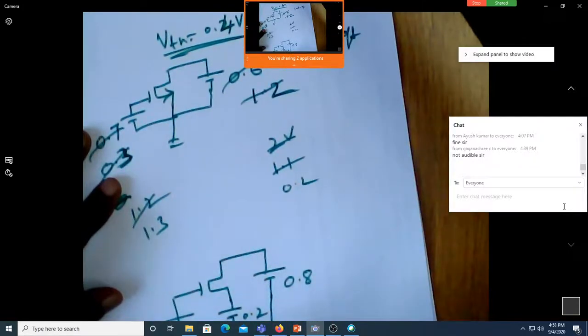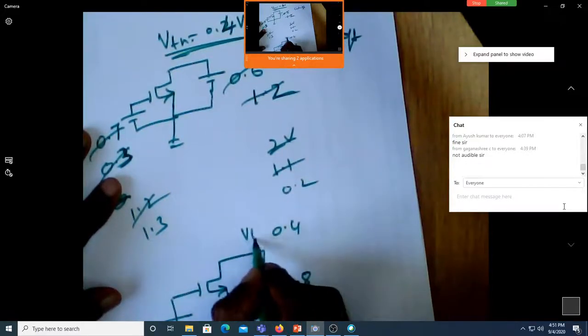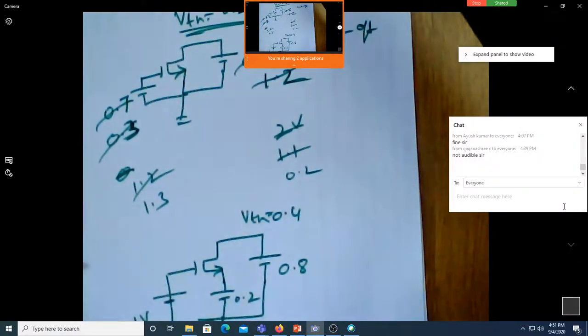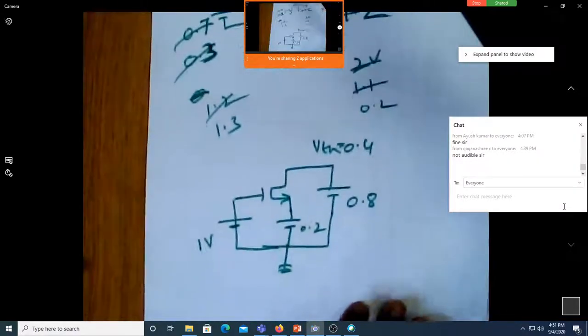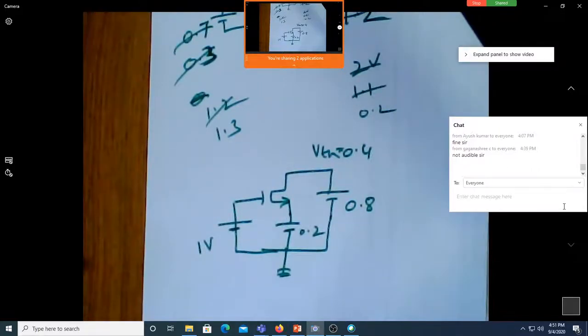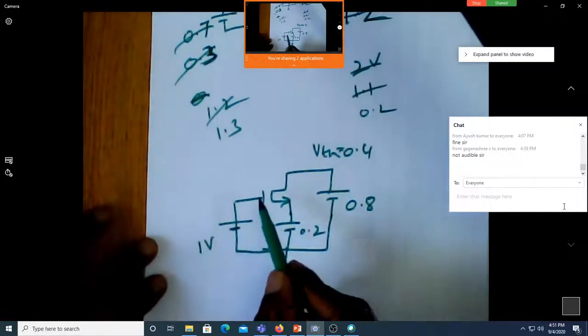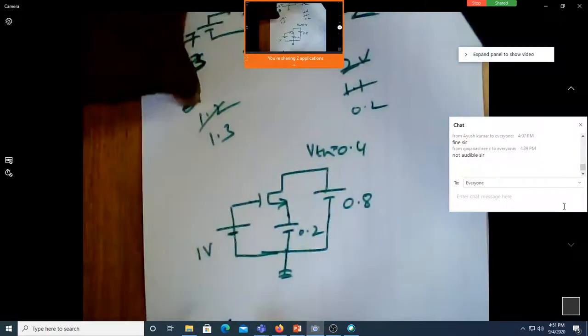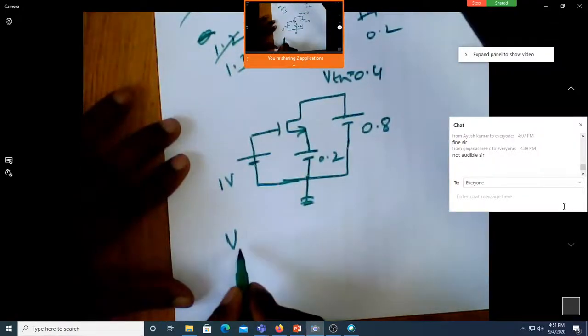This is 0.2 volt. This is 0.8. This is 1 volt. And this is 0.4 VTH. Tell me, is MOSFET on? Now we are looking at VGS, voltage between gate and source. How much is the voltage here? Now the terminology of VGS comes into picture.